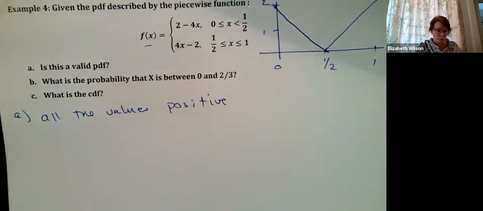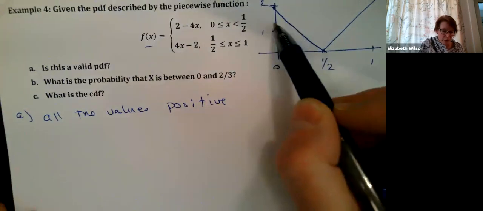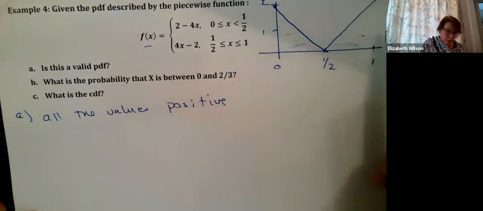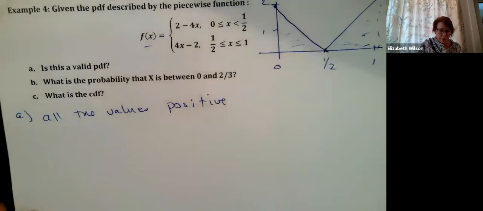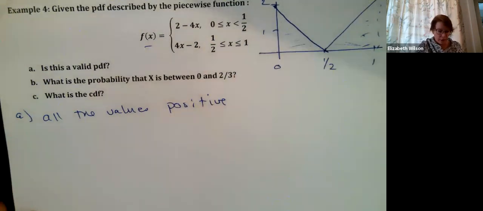We want to make sure they all sum up to 1, but all the values themselves have to be positive. Between 0 and 1, all my y values are positive. So that satisfies that one.